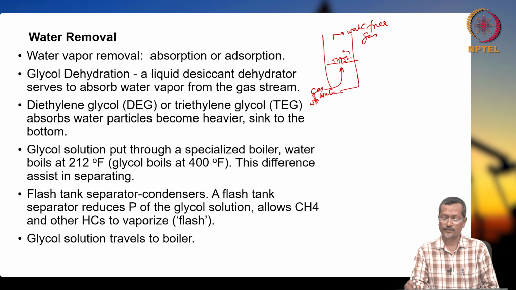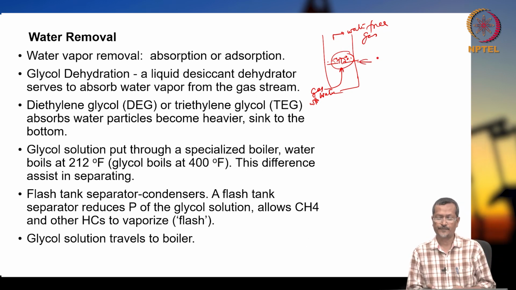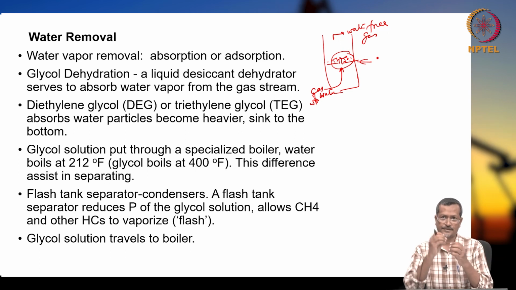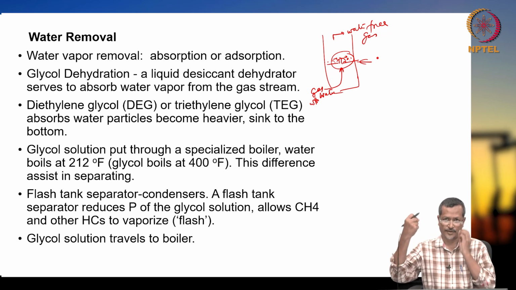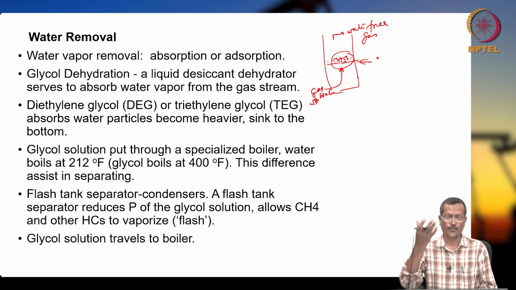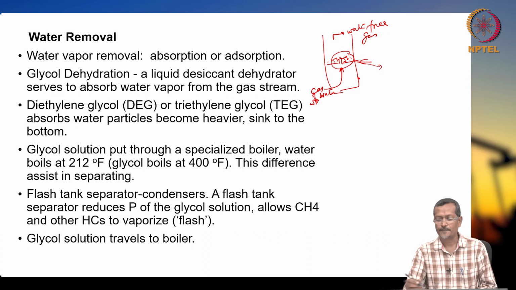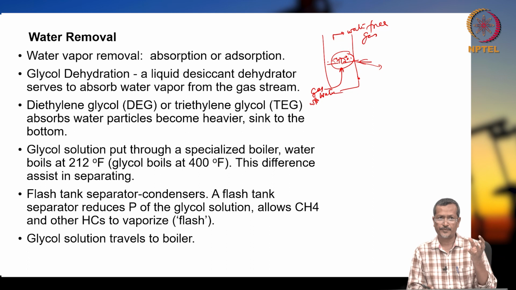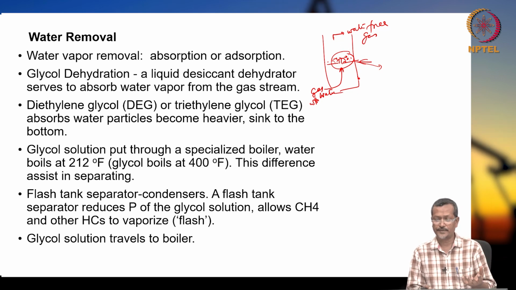So now you have glycol with lots of water. Once you operate for a longer time, the gas with water particles mixed in goes through this glycol unit, and glycol is absorbing all the water. After a certain time, glycol will have lots of water, so it will not be able to absorb more water. So what you have to do is take out this glycol, separate water and glycol again, and prepare pure glycol.